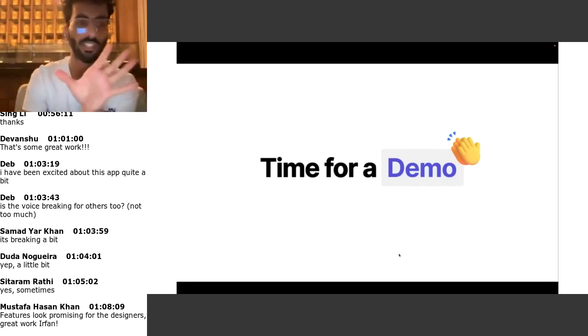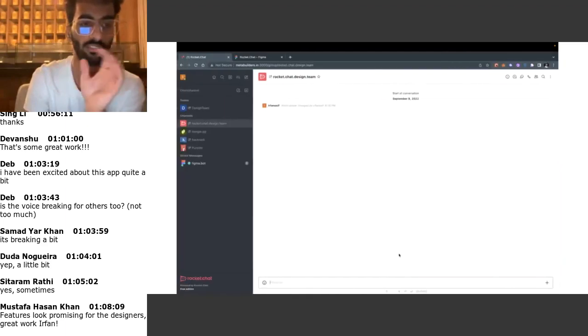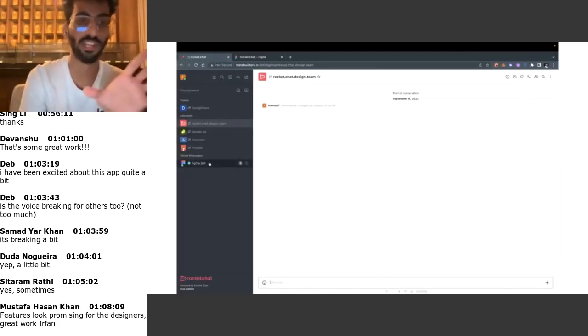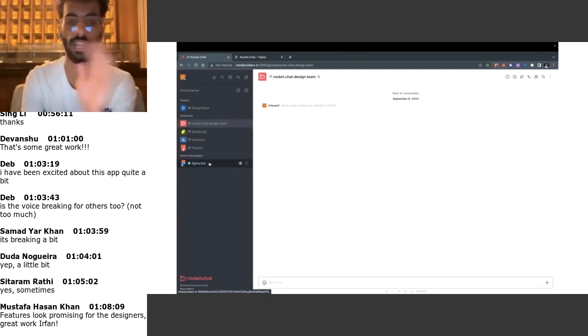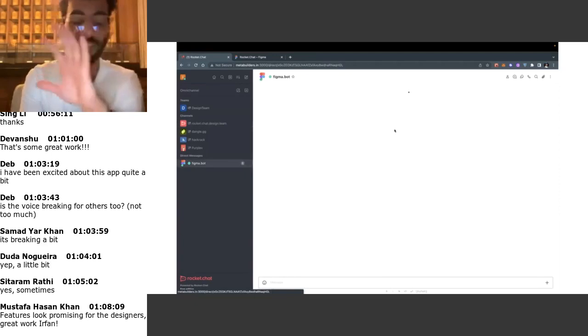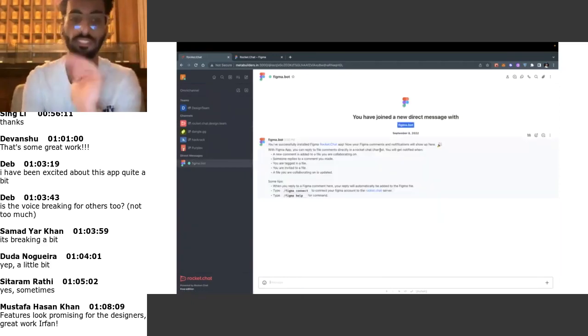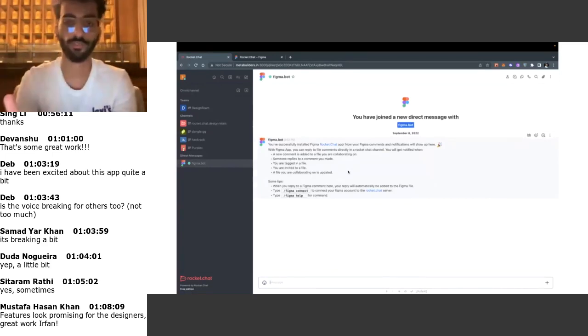So here is my Rocket.Chat server. I have installed the Figma app; you can install it any way you like. Once we install this app, it will show us some instructions on how it works and whatever you can do with it.